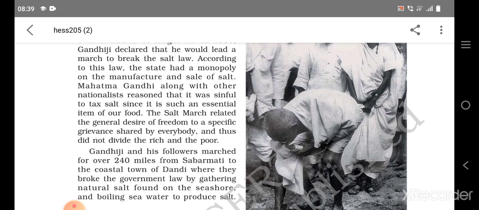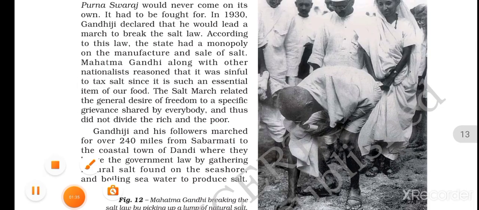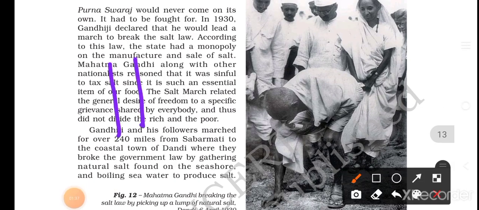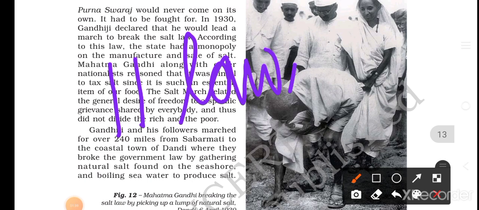Because Mahatma Gandhi demanded 11 laws from the Britishers, but the British officials did not take any step towards these 11 demands. So Mahatma Gandhi thought that now it's time for Purna Swaraj and he has to fight for it. So for that he began the Dandi March. I have explained the Dandi March in the last video.